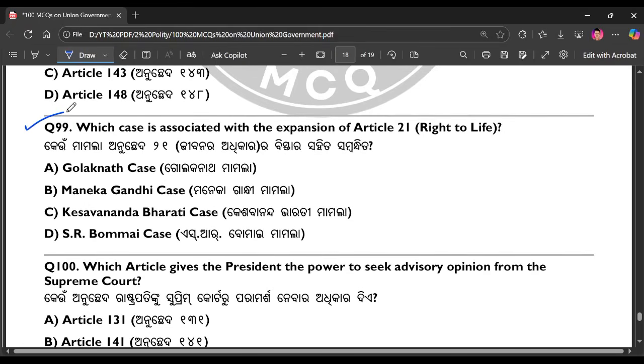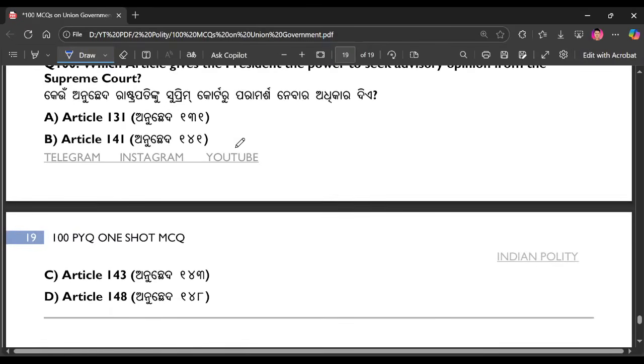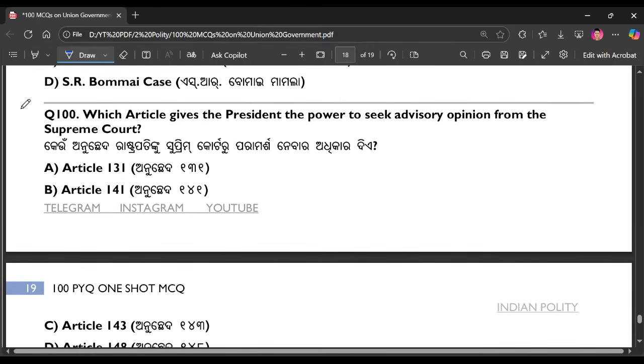Question number 99. Which case is associated with the expansion of Article 21, the right to life? The right answer is option number B. Question number 100. Which article gives the President the power to seek advisory opinion from the Supreme Court? The right answer is option number C.